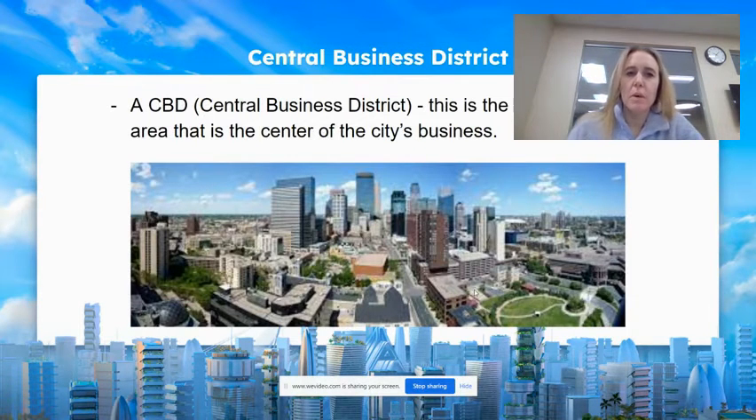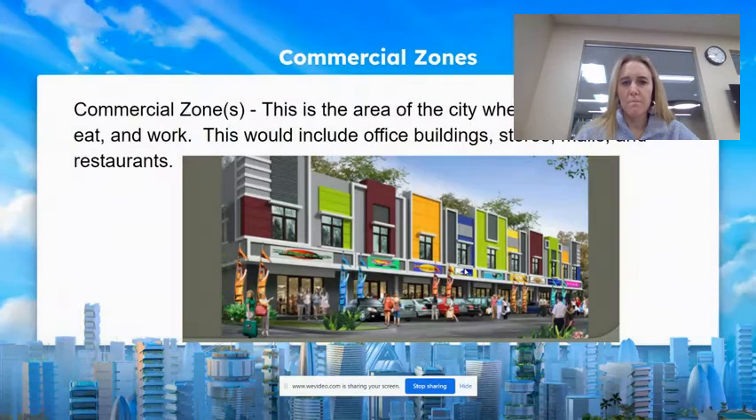Your city is going to be required to have a central business district, or a CBD. This is going to be the built-up downtown area that's the center of the city's business. Oftentimes, the downtown area is in the middle of the city. So you are going to determine where that CBD is going to be.